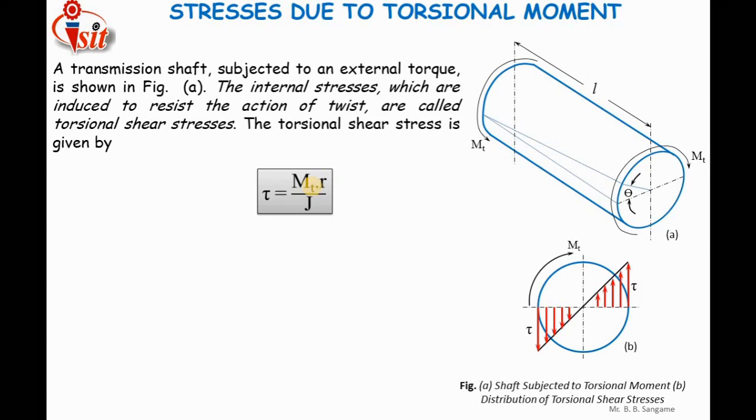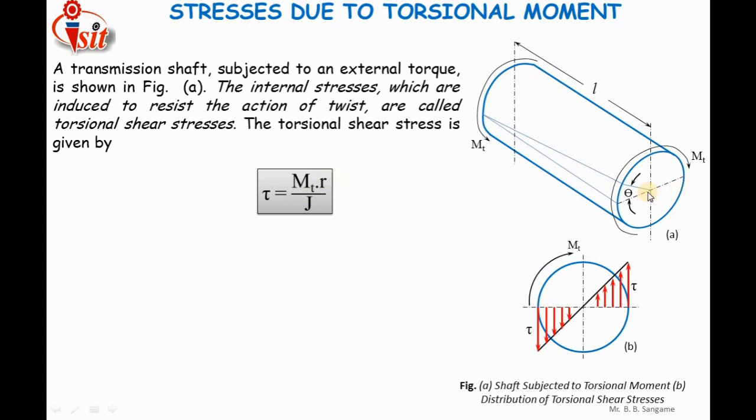In the problem, the power is given, the speed of the shaft at which the shaft is rotating, and the amount of power that will be transmitted by the shaft. By using the formula P equals 2 pi N Mt divided by 60, where N is the speed of the shaft and Mt is the torsional moment, we can calculate Mt, the twisting moment, but we should have the value of power to be transmitted and the speed of the shaft.